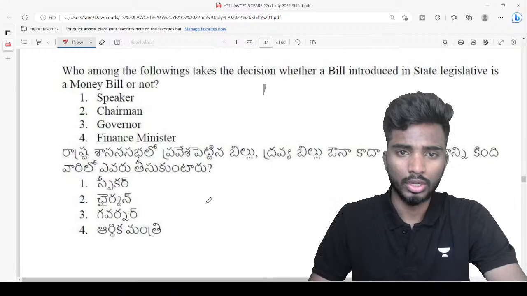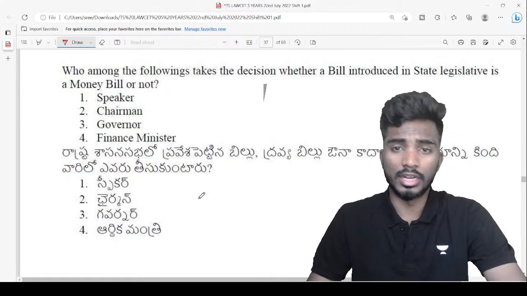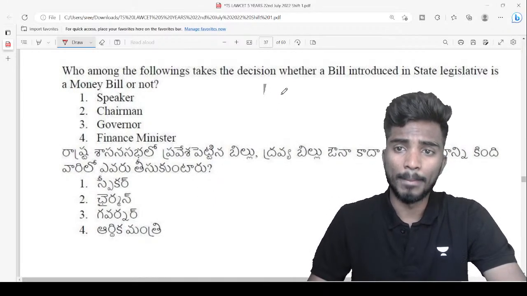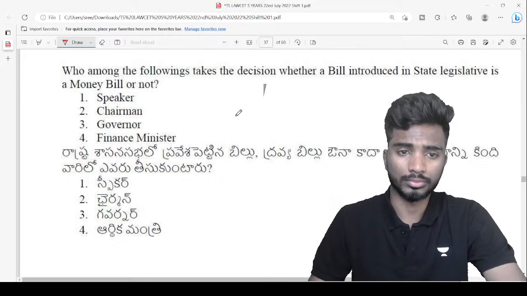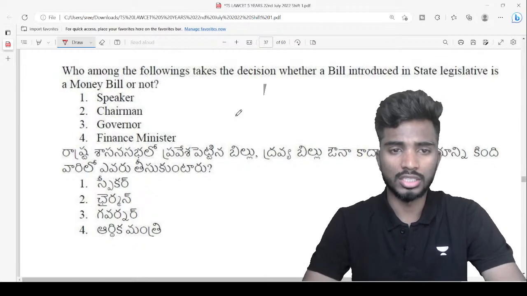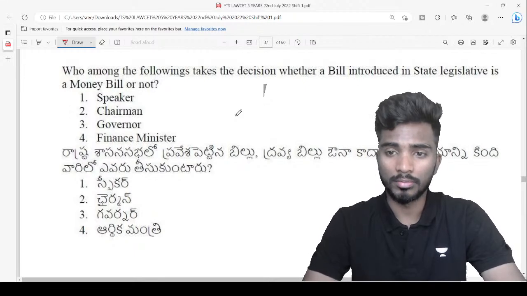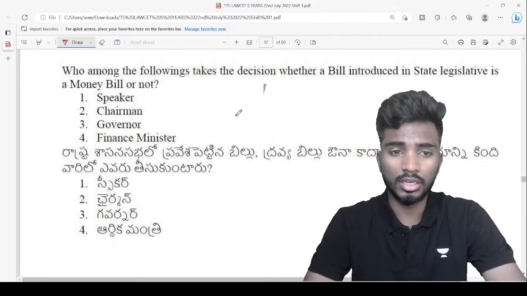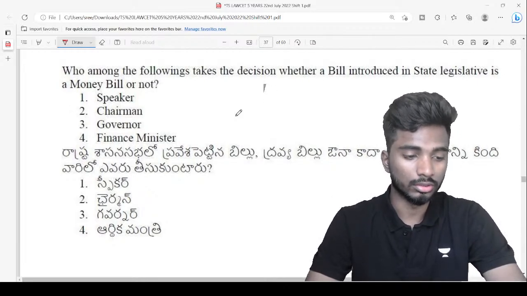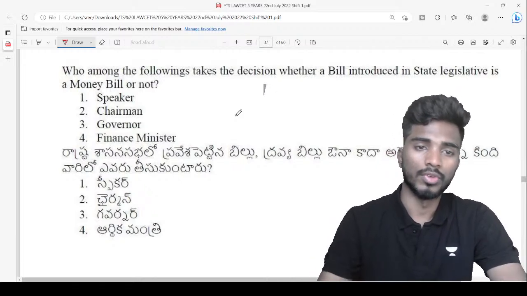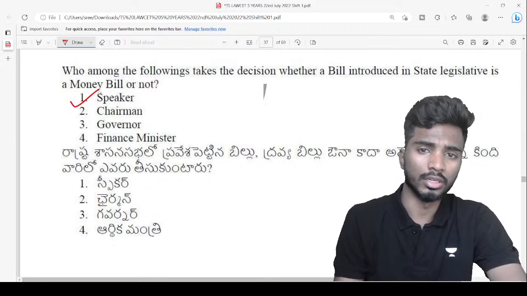75. Who among the following takes a decision whether a bill introduced in state legislative assembly is money bill or not? Well done, very good, very good. Alpha, Nidhi, Ghania, very good. So the answer is speaker, right?